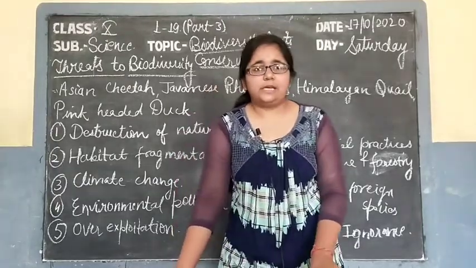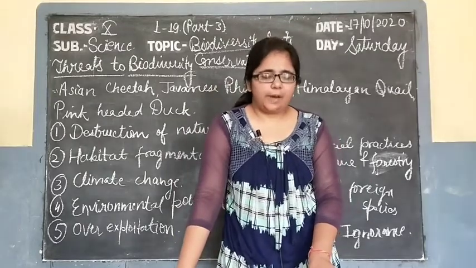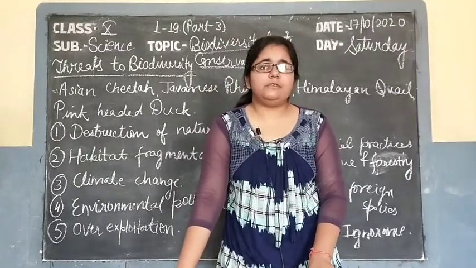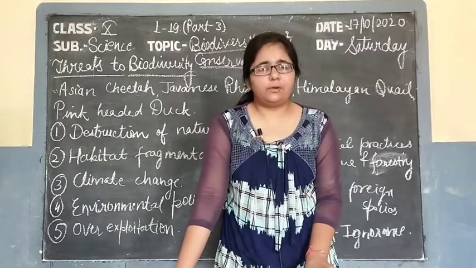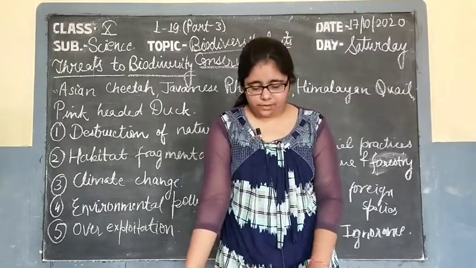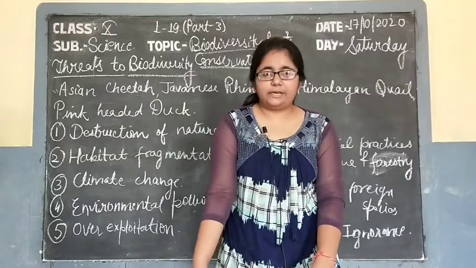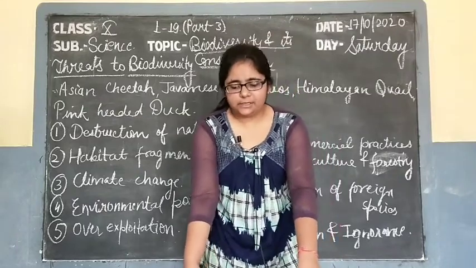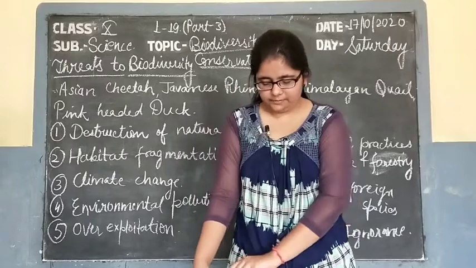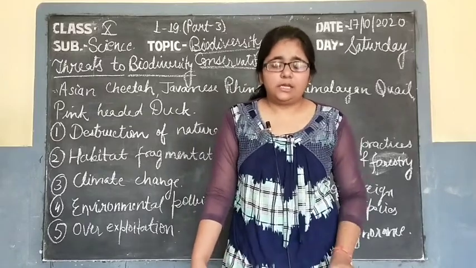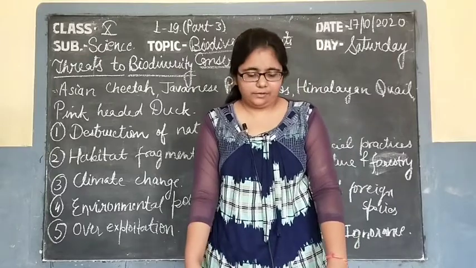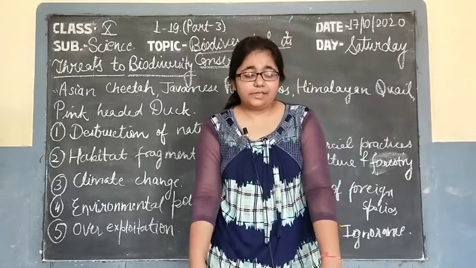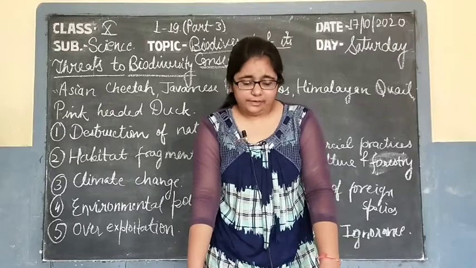In the previous class, we discussed what biodiversity is. It is the variation of living organisms. Then we discussed the levels of biodiversity. First of all, species diversity, second one is genetic diversity, and the third one was ecosystem diversity. Then we discussed the global biodiversity, that is the diversity of all over the world. Then we studied the biodiversity of India.